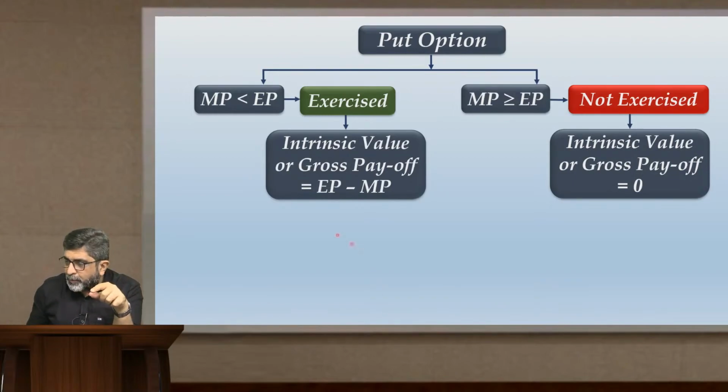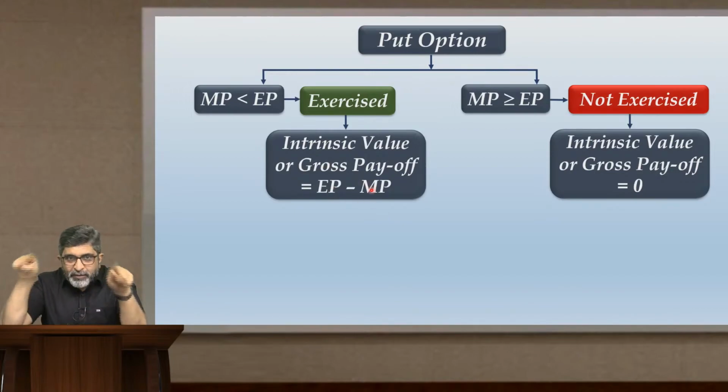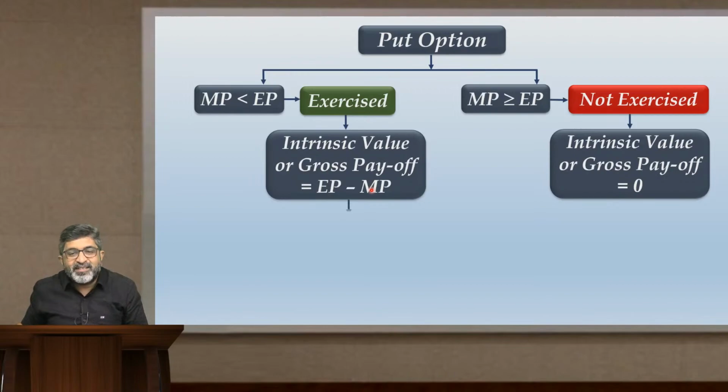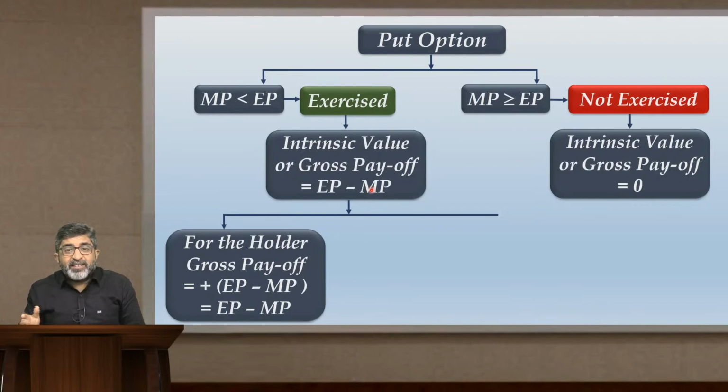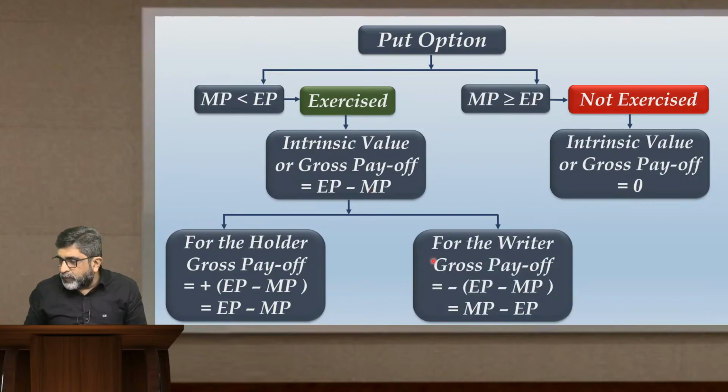Now, if you talk about the parties specifically, what will be the gross payoff for the holder and for the writer? Same logic. The value of the option is EP minus MP. For the holder, that value comes in the pocket, and for the writer, the value will go out of the pocket. So for the holder, it will be EP minus MP within brackets. Outside the bracket, you will put a plus sign. And for the writer, it will still be EP minus MP within brackets, but outside the bracket you will put a minus sign. So eventually it will be minus of EP minus MP. When you open the bracket, it will become MP minus EP.